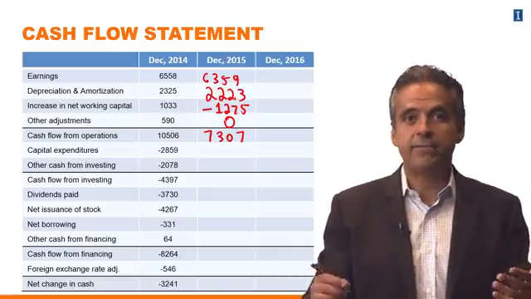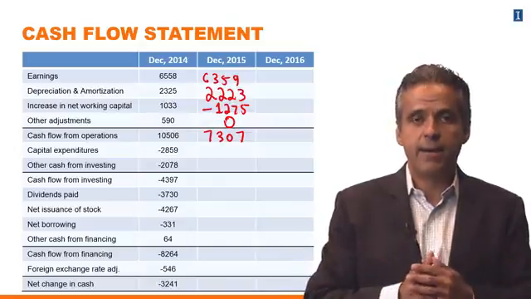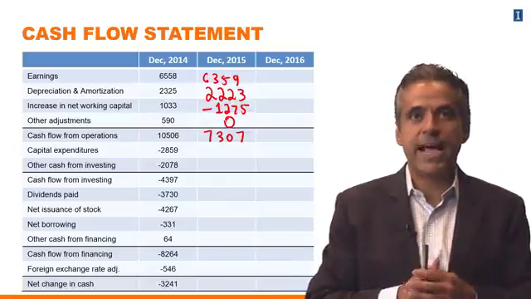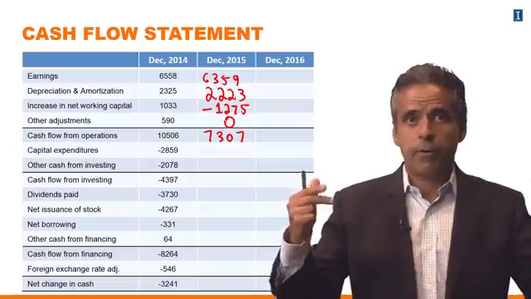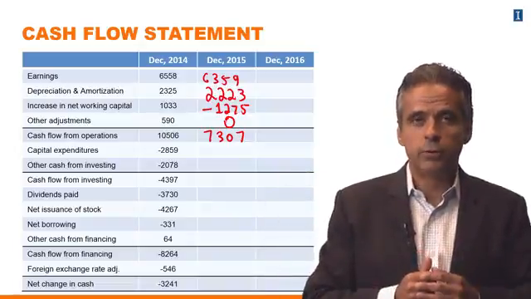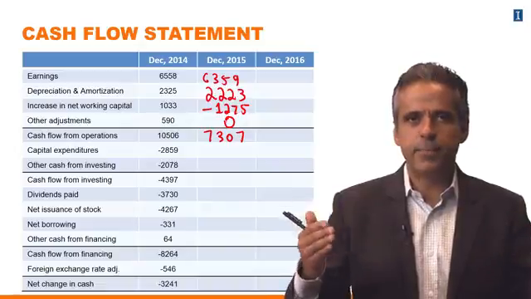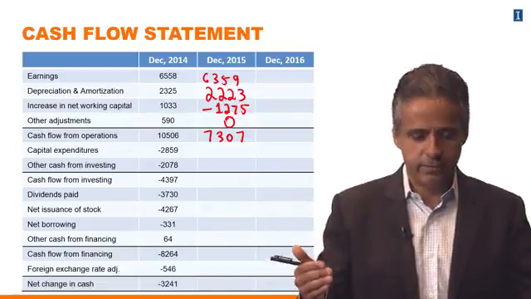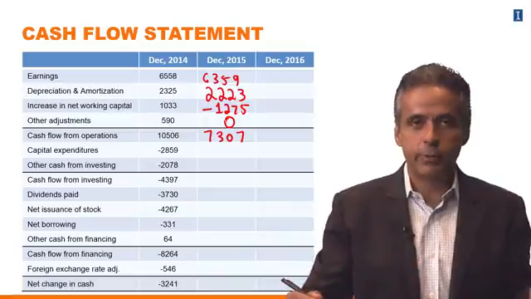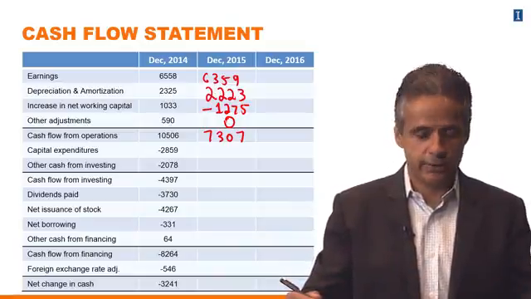And then we move on to the part of the statement where we have our capital expenditures. Remember, our original goal was to figure out whether the company could fund this expansion plan, this capital expenditure, with internal funds. So that's where the capital expenditures are going to be entered in the financial statement.